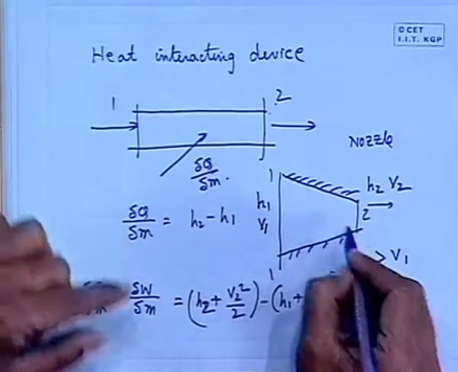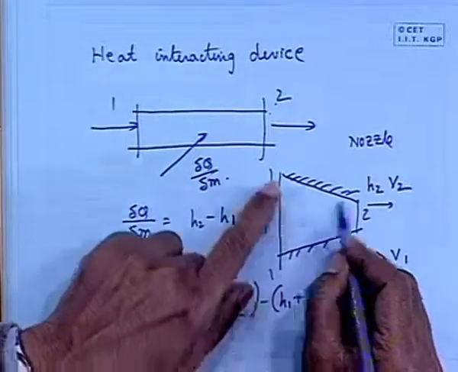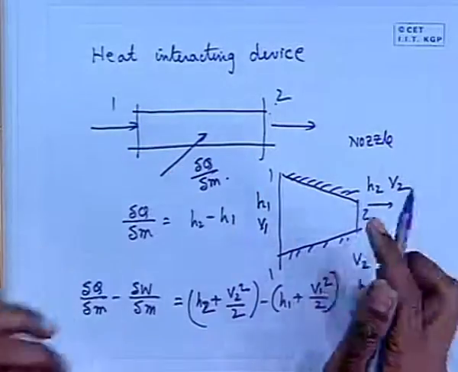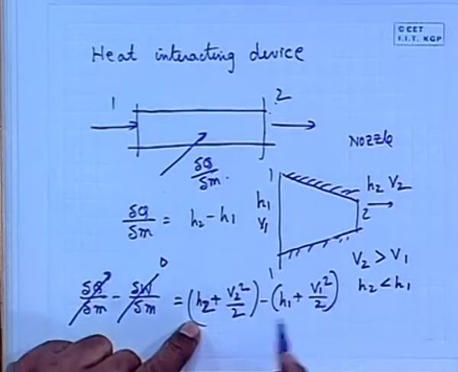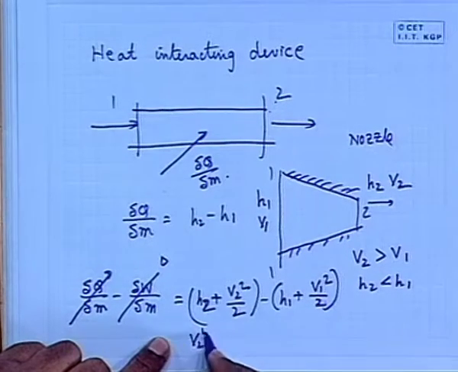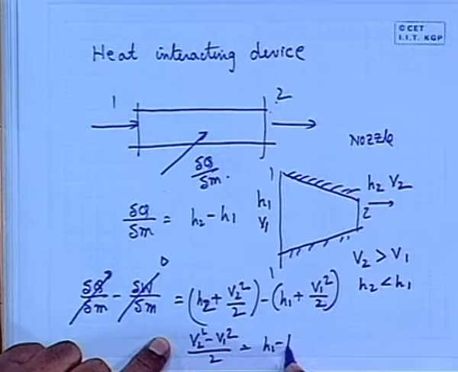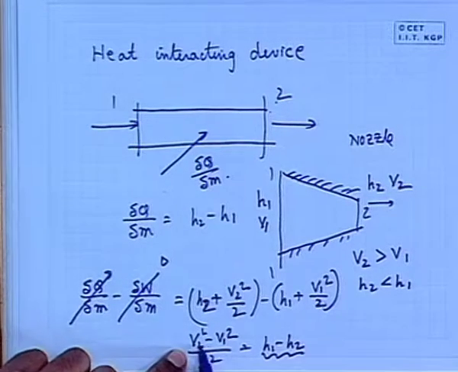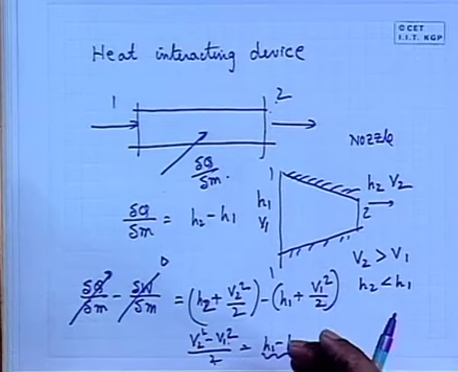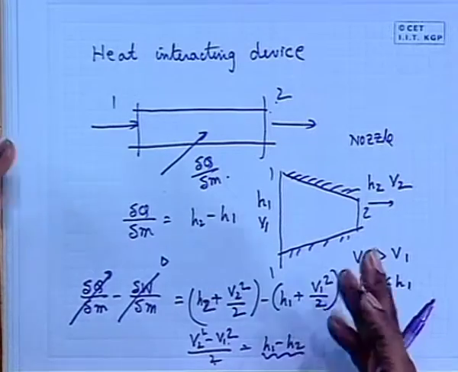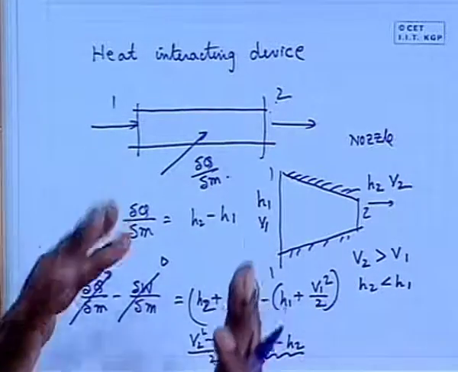Now, since this is adiabatic, no heat transfer is taking place, and no work is performed by the nozzle with the surroundings, this term will be 0. That means we can write that V2 square minus V1 square by 2 is equal to H1 minus H2. That means it is because of this enthalpy difference, the change in kinetic energy. Simple. Okay, so this way we can apply the steady flow energy equations in different control volumes in practice.